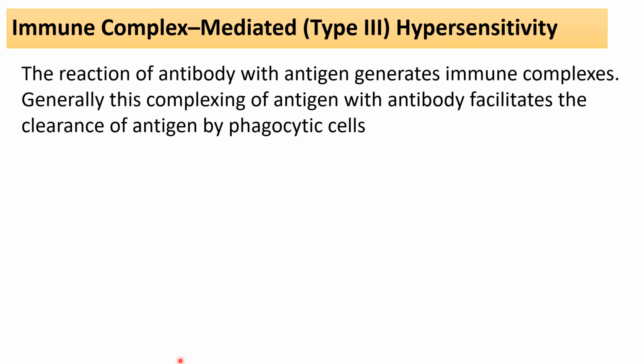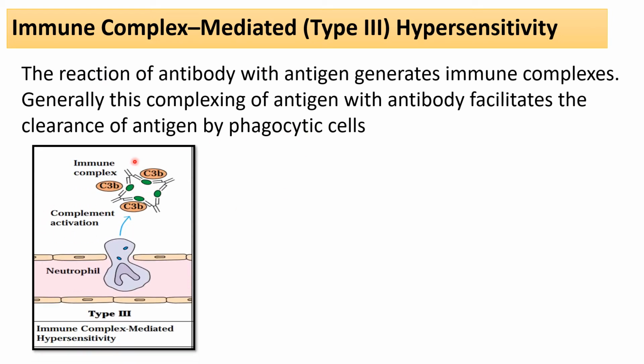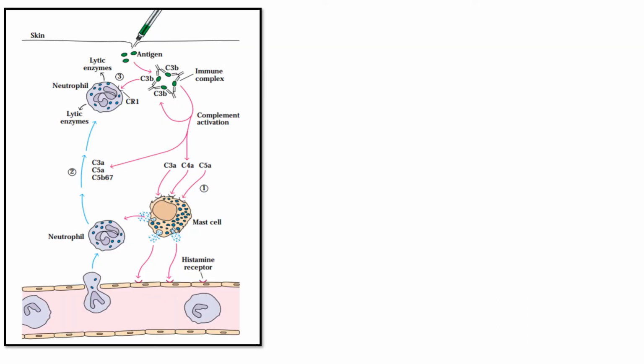These complexes of the antigen with antibodies facilitate the clearance of the antigen by the phagocytic cells. See, it is the diagram of the immunocomplex. I will explain it properly in the next slide. See, it is the whole diagram for the type 3 reaction. See, it is the skin.